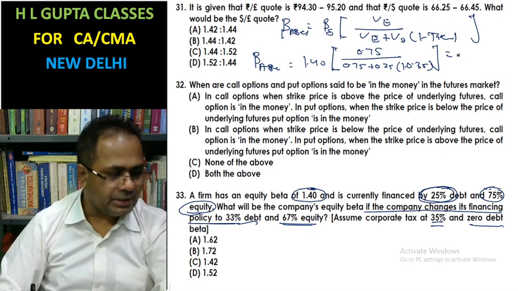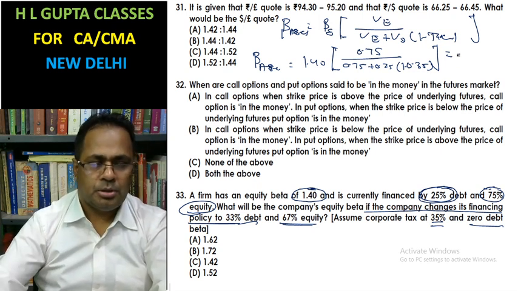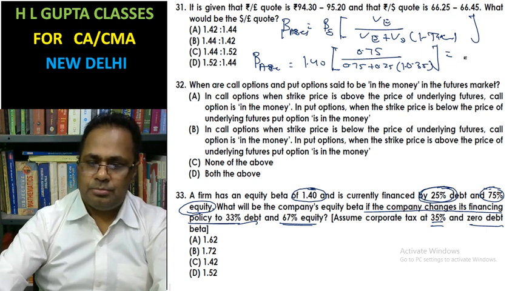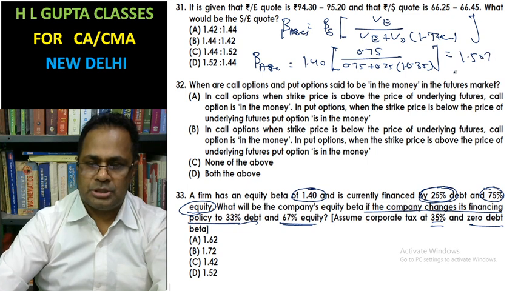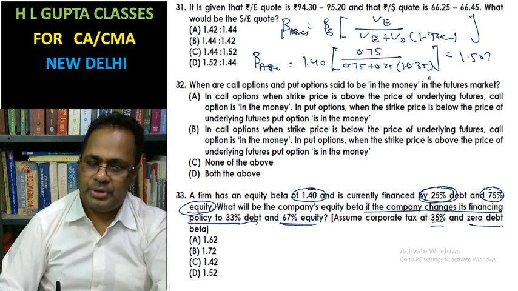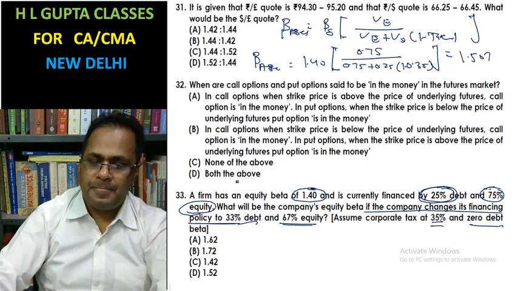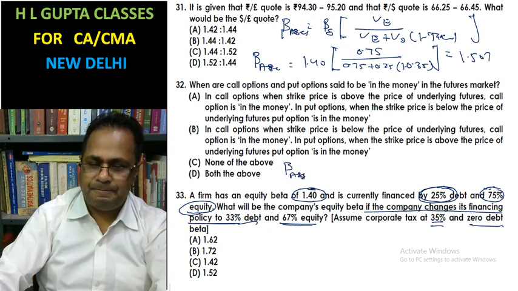After calculating this, beta assets is 1.507.